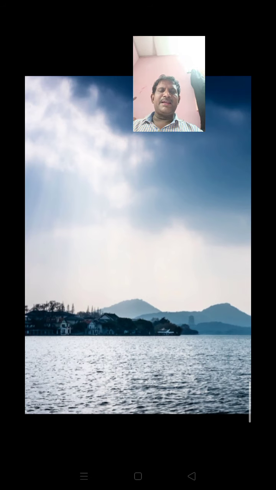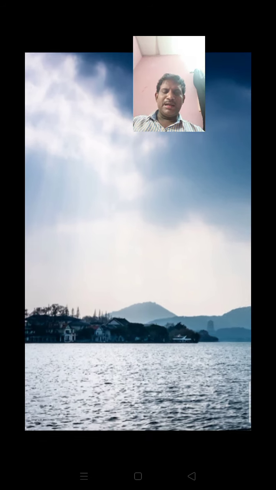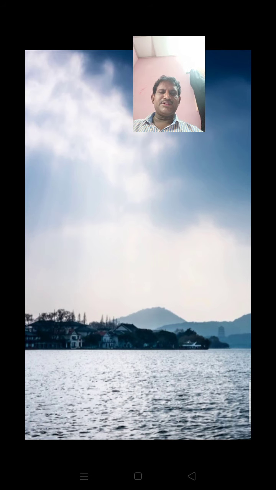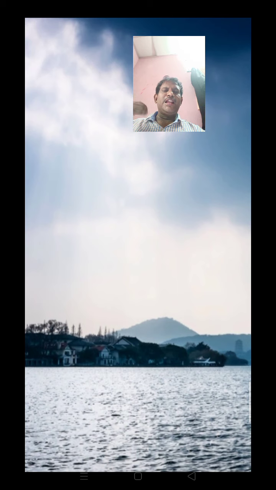Therefore, the sky appears blue in color, and seawater also appears blue in color because the electrolytes dissolved in water, that is calcium, magnesium, potassium, sodium, and dust particles present in the water, scatter the light from the sun.